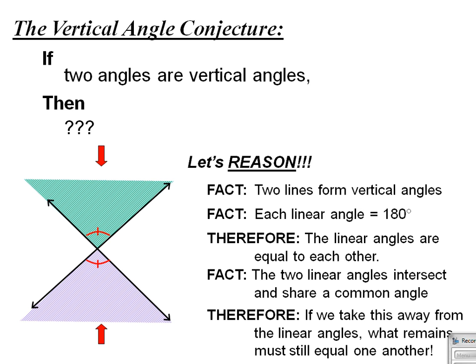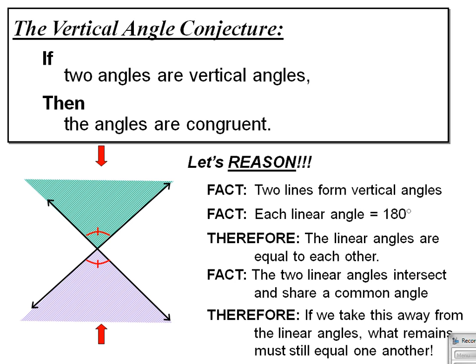So, the vertical angle conjecture says that if two angles are vertical angles, then the angles must be congruent. And just to highlight that once more, anytime you have a pair of vertical angles, anytime, always guaranteed those angles will be congruent.